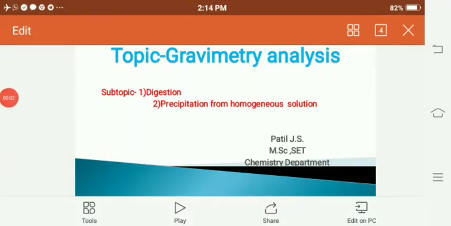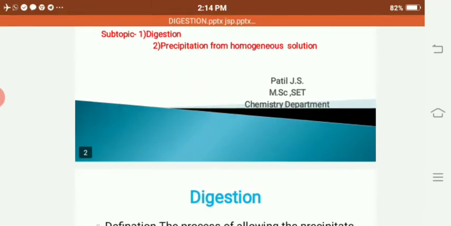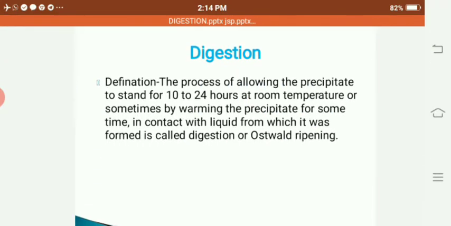Hello, dear student. Today we are studying digestion and precipitation from homogeneous solution. This is part of thermogravimetry analysis. So let us see what digestion is.